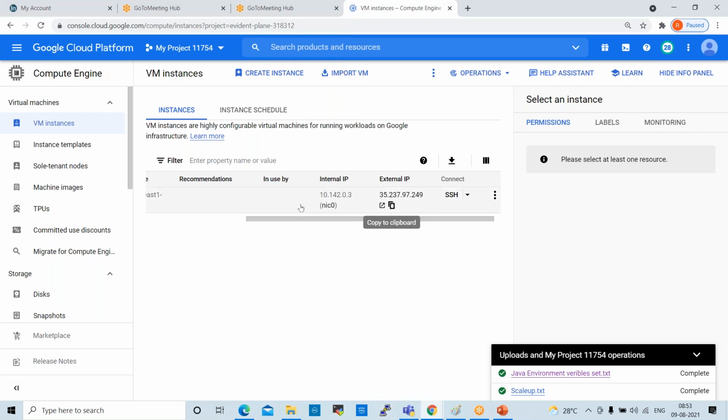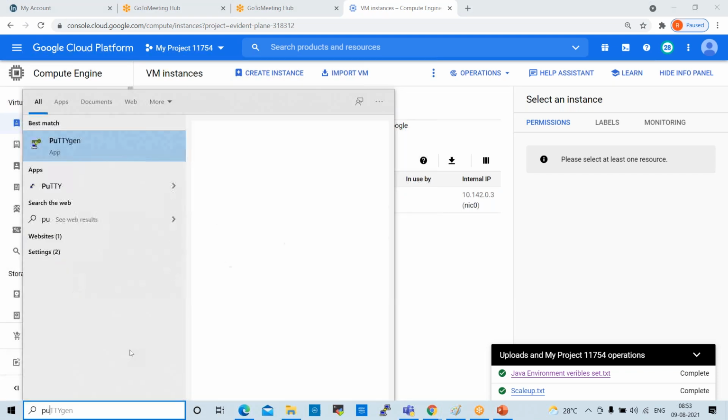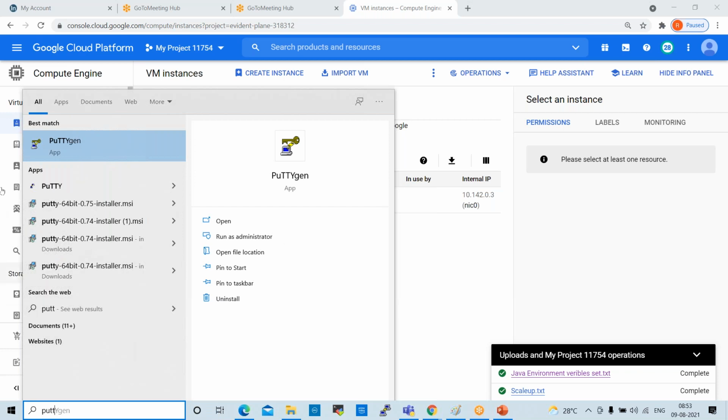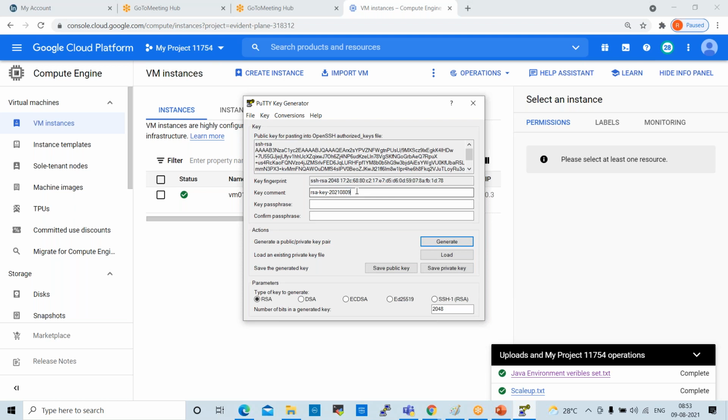Okay, to connect to this Google Cloud VM instance, first we have to generate one public key, for which we need to open PuTTYgen. Open PuTTYgen, click on generate. The public key will be generated here. The name you can change, put some different name.